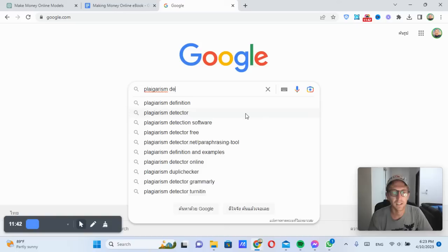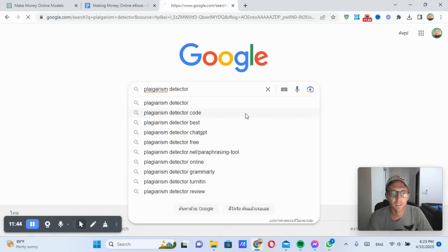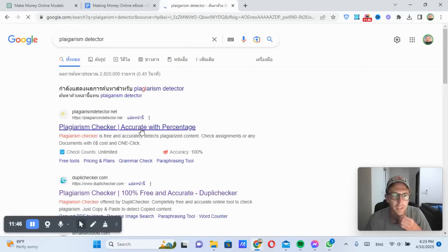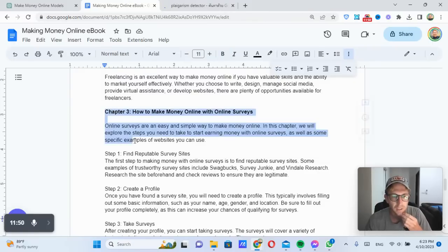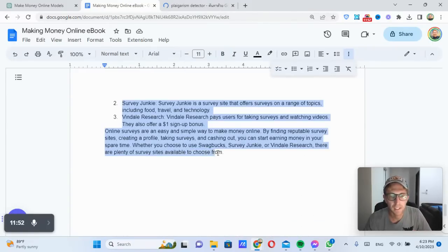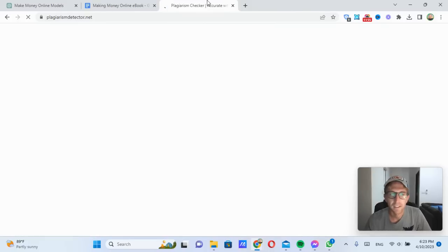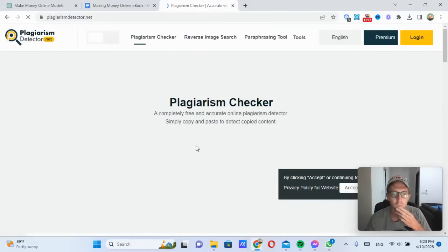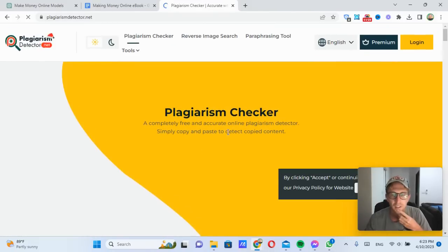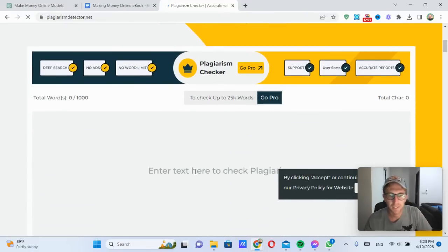So let's say plagiarism detector. I think I spelled that correctly, but we can come over here. We can use this website, basically just copy this in here and see if it's able to detect that it was written with ChatGPT, which could be interesting. So let's see here. We can just paste this in.